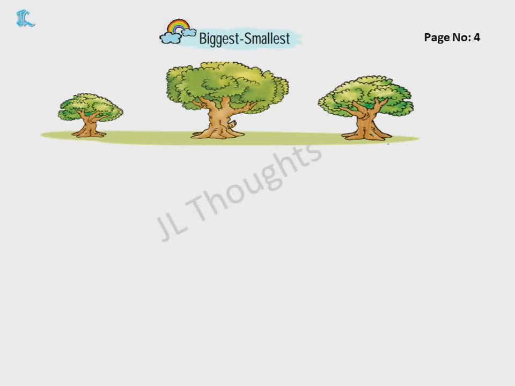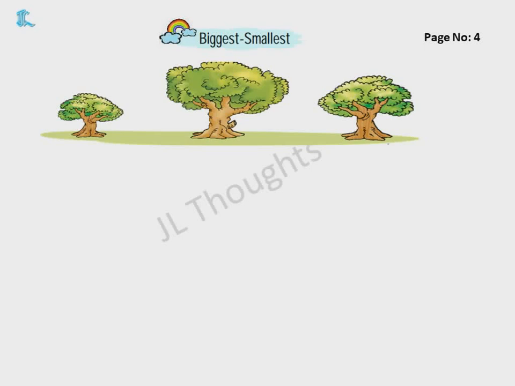Biggest and smallest, page number 4. So just now we have seen bigger and smaller. When two objects are there, we can say which is bigger and which is smaller. But when you compare more than two objects, then comes the concept of biggest and smallest.